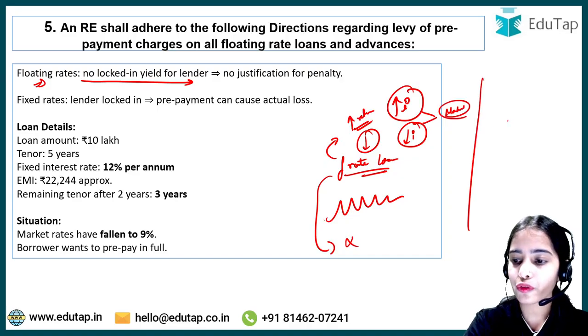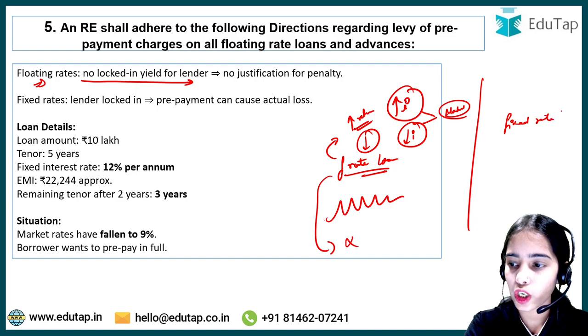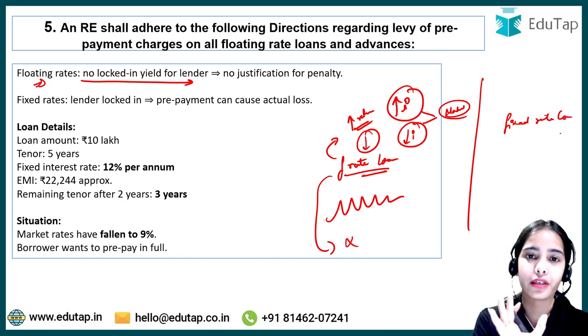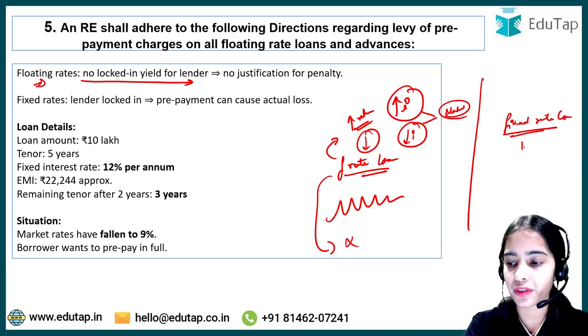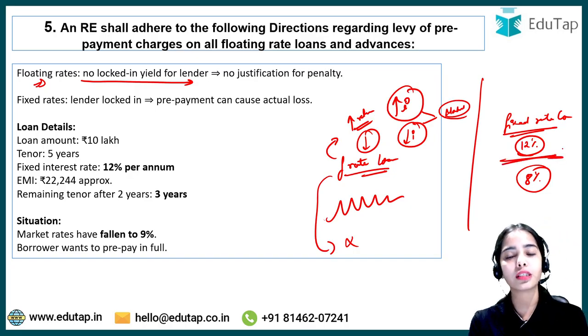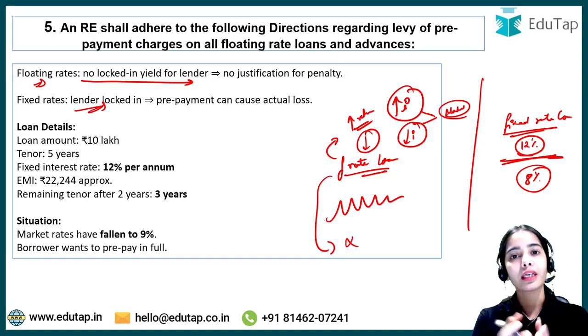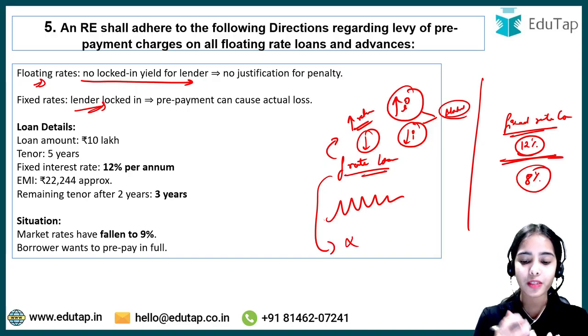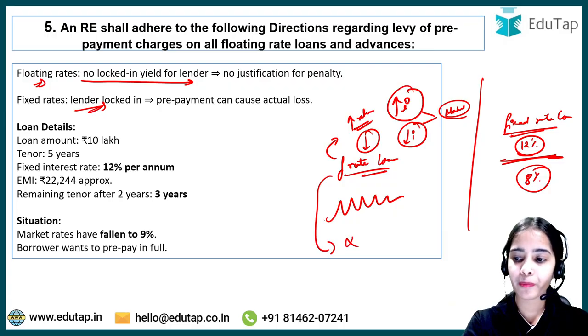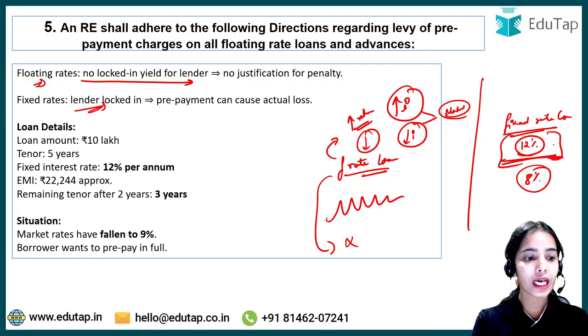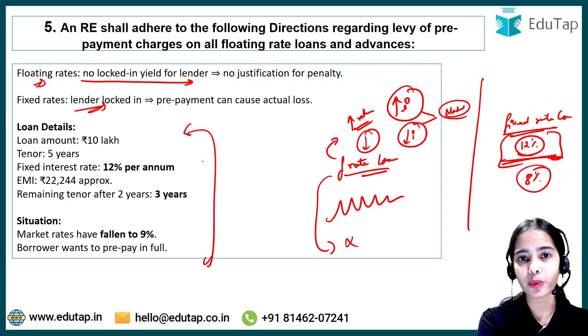Okay, now in the fixed rate loans, the banks expect a particular interest. Let's say the fixed rate loan has an interest rate of 12% or 8%. So the bank will expect that this is the percentage of returns that the bank will be getting on the yearly basis or on the half yearly basis. So in the fixed rate case, the bank has a locked in return that it is expecting, and the bank has made future plans as per the returns that it is expecting. Okay, now let's take an example so that you are able to understand this better.